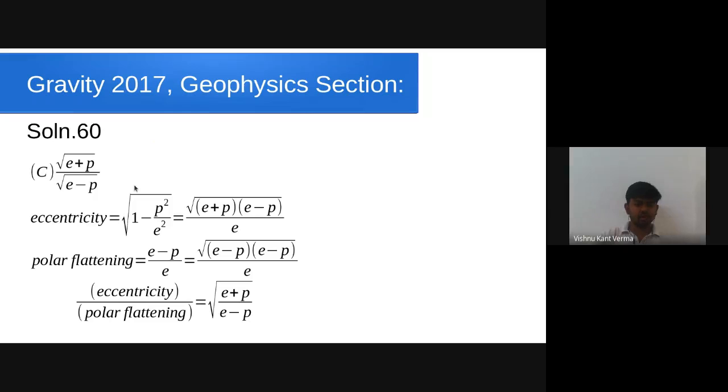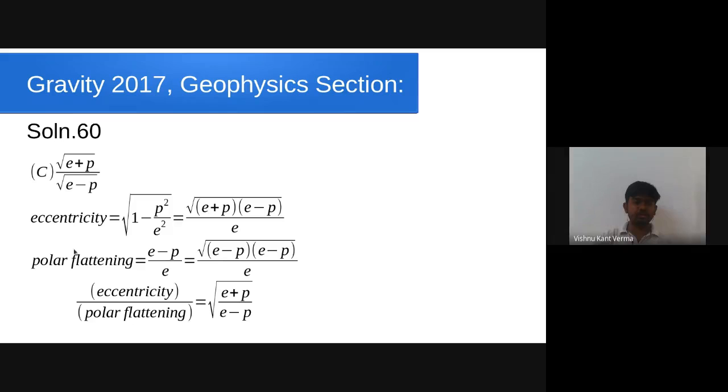Eccentricity is root over 1 minus P square by E square. P is the semi-minor axis and E is the semi-major axis of an ellipse. So by writing this in this form, this becomes E plus P times E minus P whole divided by E. And the polar flattening is defined as the difference of equatorial radius to the polar radius divided by equatorial radius. Again, this can be written in this form. E minus P can be written as the square root of E minus P times E minus P.